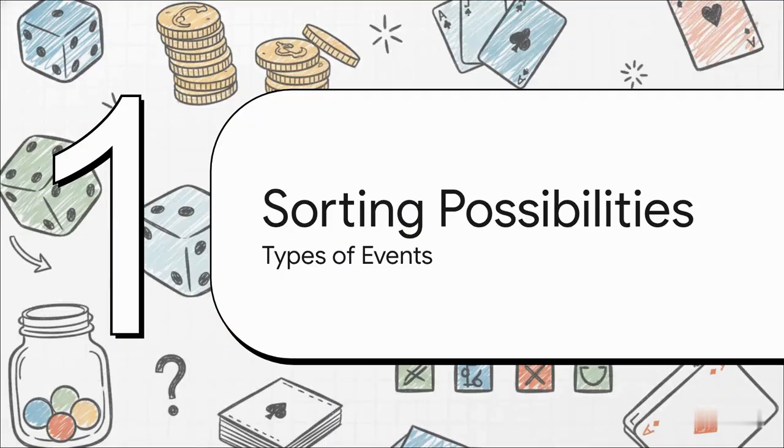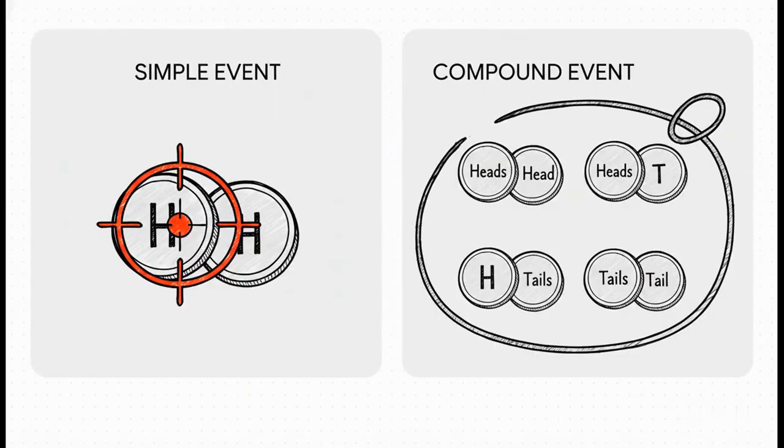Okay, so not all events are created equal. It turns out we can sort them into different types, and that really helps us get a handle on how they relate to each other. The first way to sort them is just by size. A simple event is just one single specific outcome, like getting exactly heads on 2 coin flips. But a compound event is a whole collection of outcomes, like getting at least 1 head. That actually covers 3 different possibilities, right?